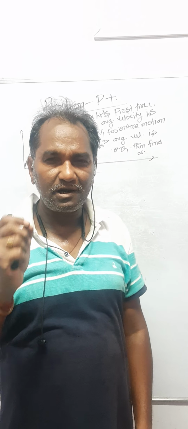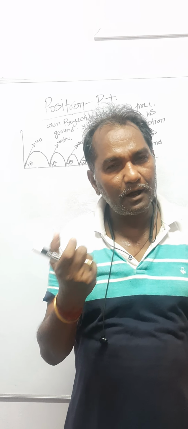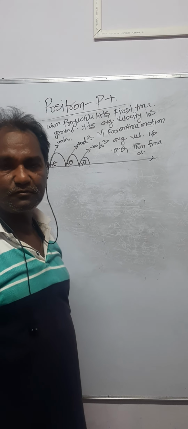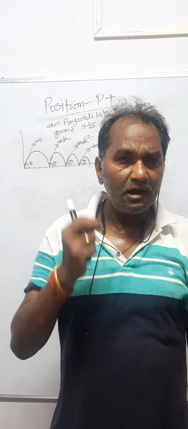First time the average velocity is v1, and for the entire motion, the average velocity is 0.8 v1. What do we have to find out? We have to find the average velocity for the entire motion, and then ultimately on this basis we have to solve for alpha. Dear student, the basic concept is what? How will we approach the question?